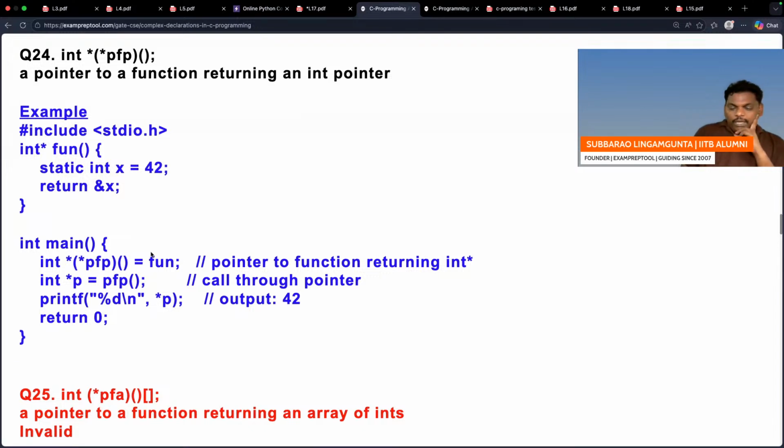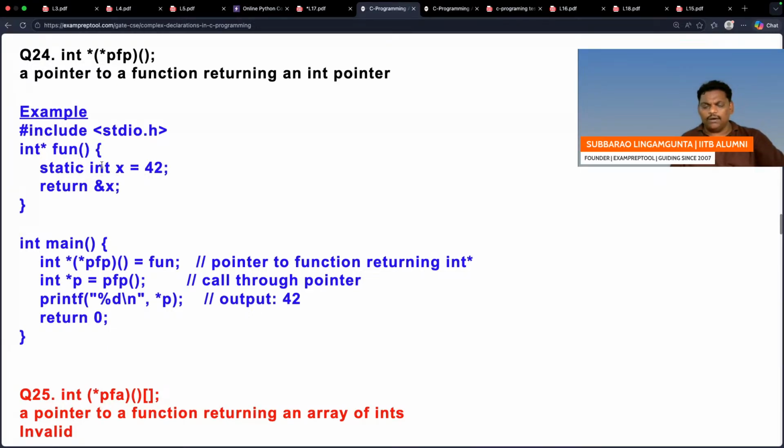Right, you call the PFP function, it gives some address, and that address will be there in p. When you say star p, you get the value at that address. Remember, after this function is over, if you get its address here and go back, that variable may not be available. That is the reason it is a static variable.